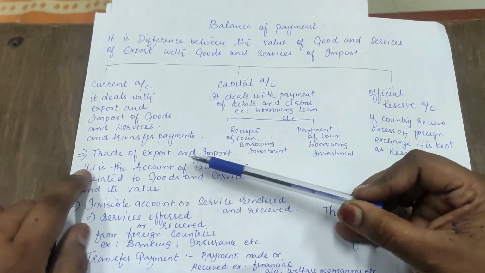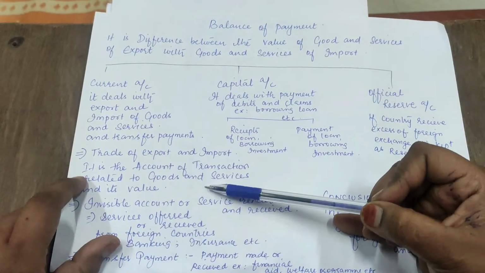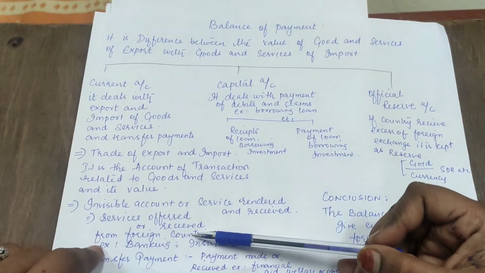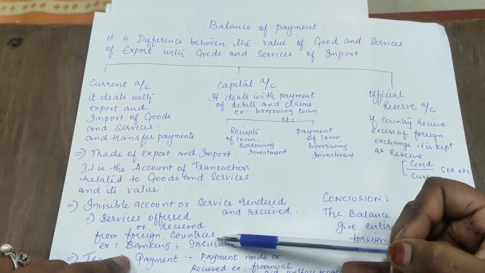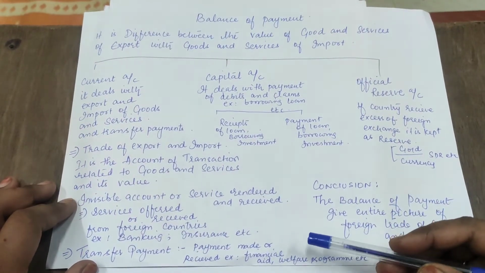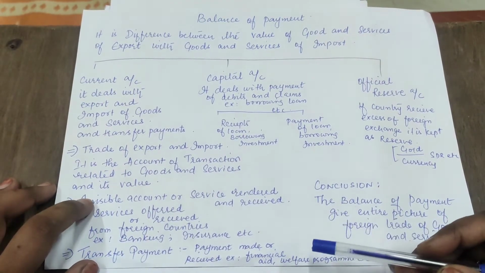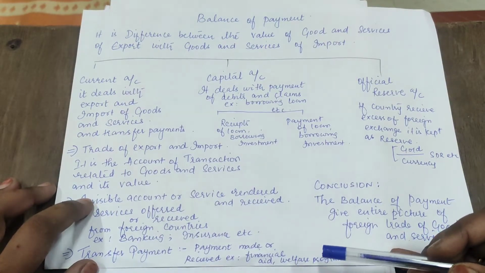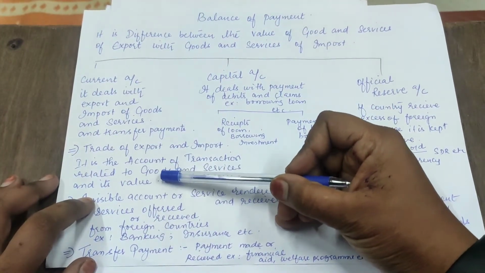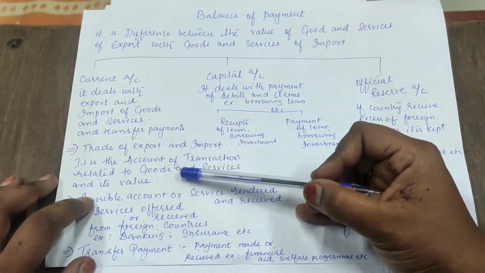First of all, it deals with the trade of export and import, the account of transactions related to goods and services and their value. After that, it deals with the services offered or received from foreign countries, for example banking, insurance, tourism, etc. Transfer payments are payments made or received to or from foreign countries, like financial aids, welfare programs, charity, etc. So in current account we deal with export and import of goods, so we have to maintain an account which deals with transactions related to goods and services.